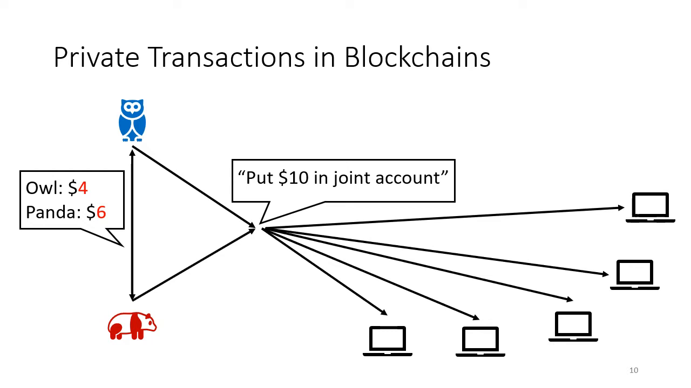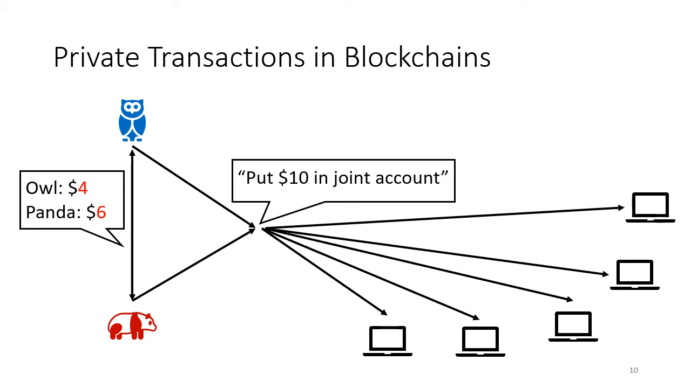Making it work requires some cryptography, but it suffices to say that at any time, if Owl or Panda wants to close out their joint account, they can take their up till now privately held record of who owns how much money and publish that, and the joint account will pay out, say in this case, $4 to Owl and $6 to Panda.